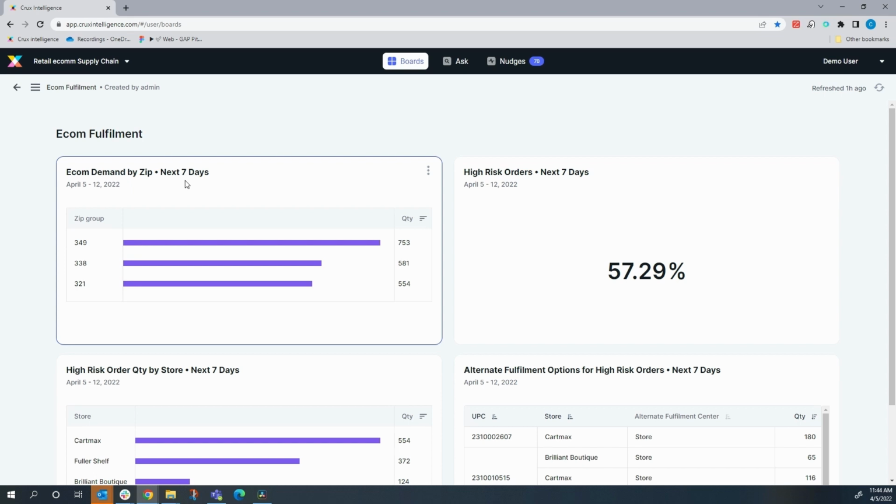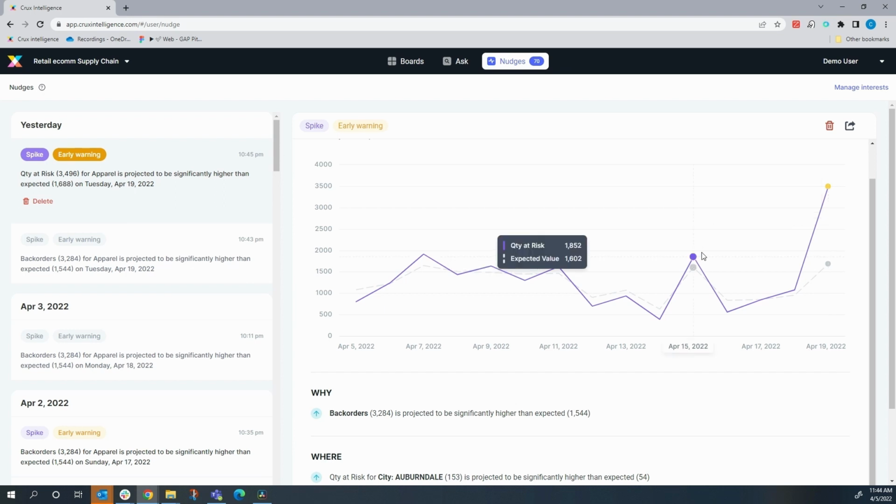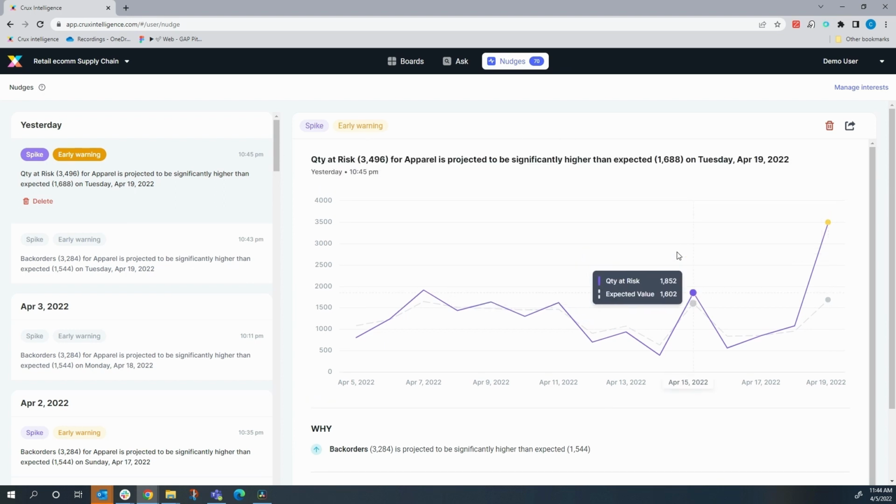This might be where I spend a lot of my day to observe my business, just to make sure I'm catching any developing trends or anomalies. Nudges or alerts is where I might start my day. Here, this is an example of an early warning spike. There are several types of nudges, such as spikes, drops, developing trends, change in trends, and threshold alerts, which are set by the admin. This is showing me that quantity at risk is about 3,500 for apparel.